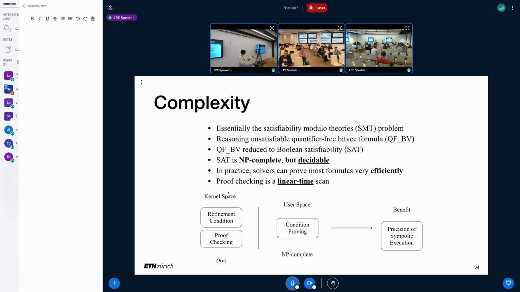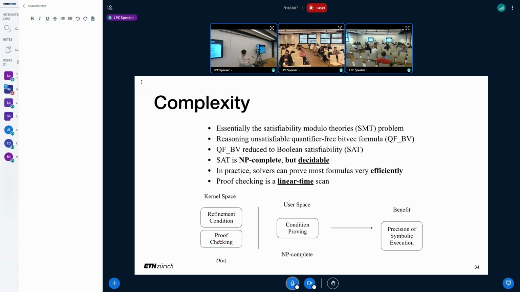So what we need to do in kernel space is first generate the refinement condition, which is done by following the path symbolically. This is O(n), right? The complexity is very low. It's just linear time to follow the path. And in user space, although the problem is hard, the solver is really efficient in most cases. So we can get a proof from user space. We don't really care about how user space achieves this. That's their problem. And finally, we just do a check.